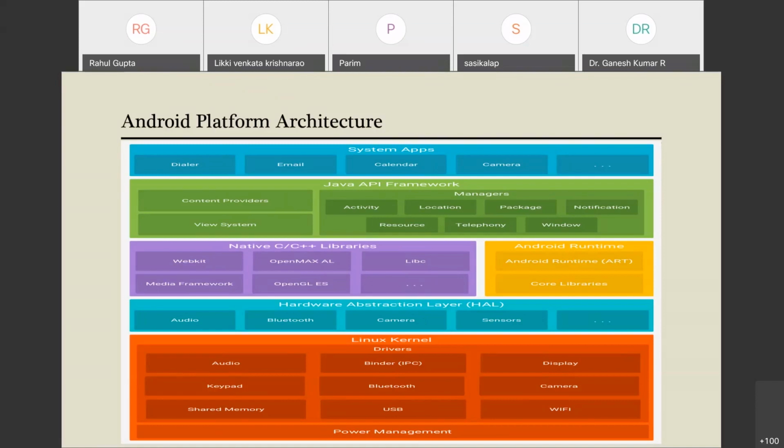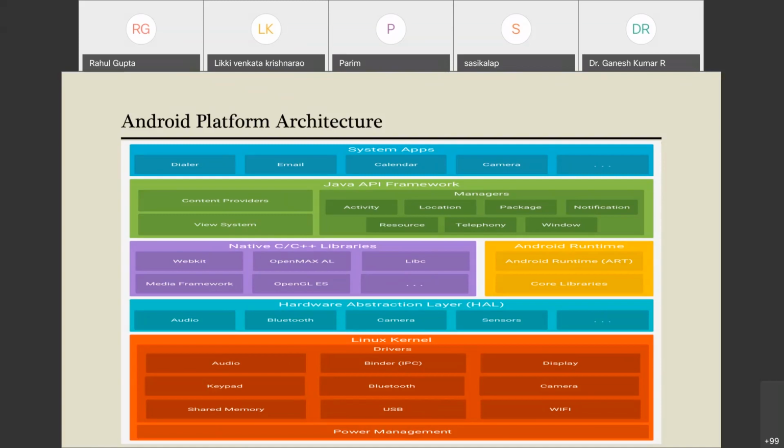As you can see, various kinds of hardware are associated with our Android smartphones: audio, Bluetooth, camera, sensors, all these kinds of hardware. To access all these kinds of hardware, we need their libraries or their library modules to access them. So all such modules are assembled at this layer.